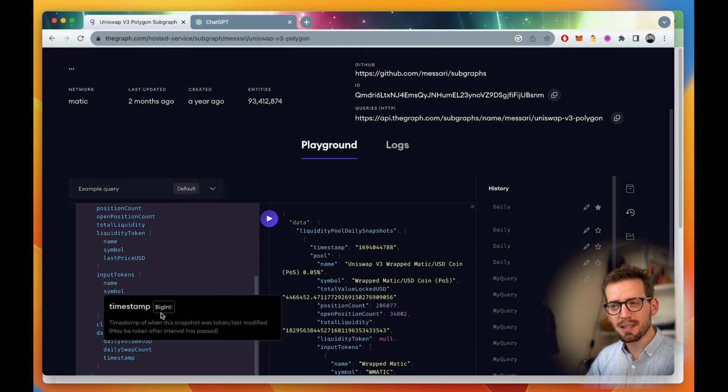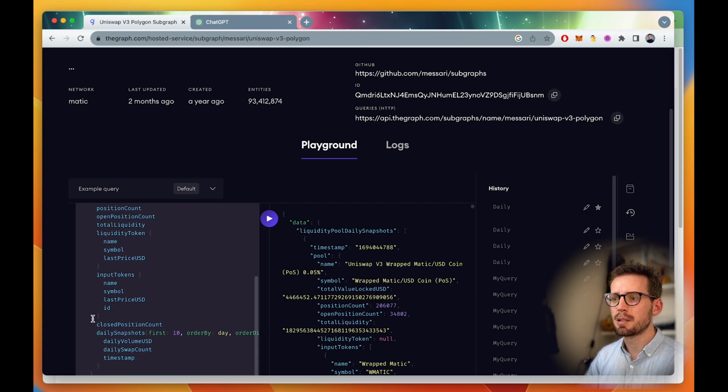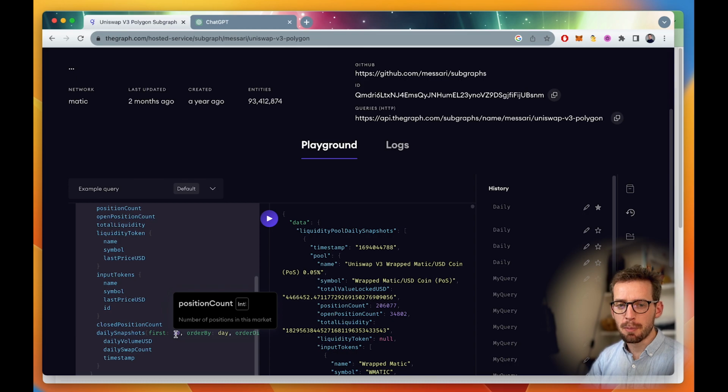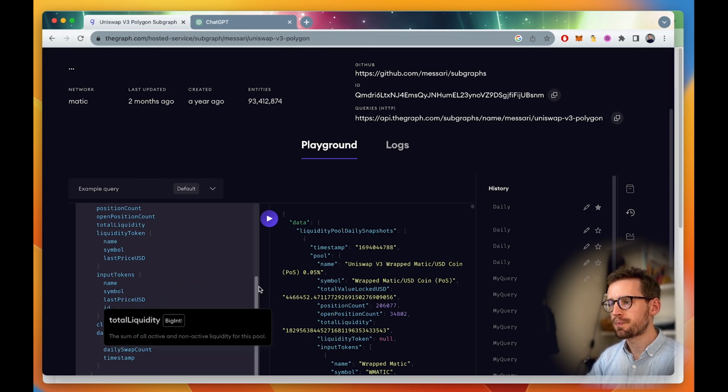It's not historic price data, which is what I wanted, but we're pulling daily snapshots, daily volume and swap counts for the liquidity pool. So I'm hoping that the last 10 days of liquidity and swaps will give the AI a little bit more information about the momentum and historic data. We'll see.